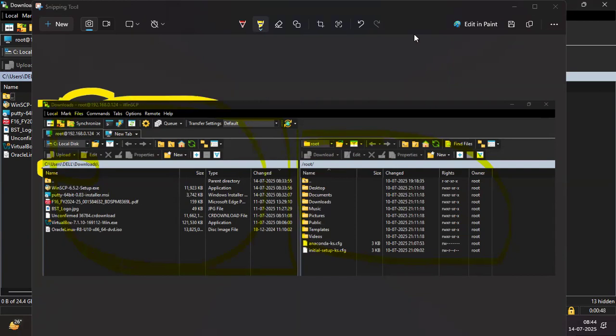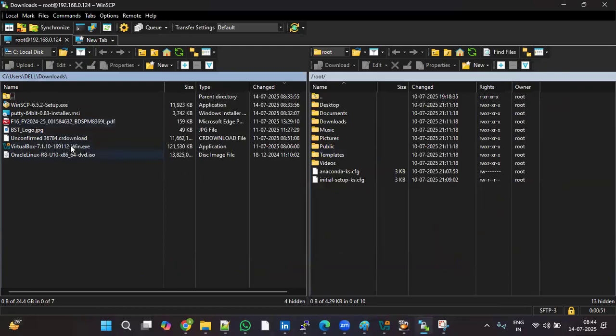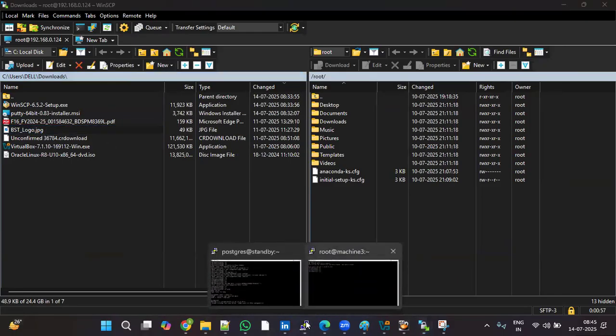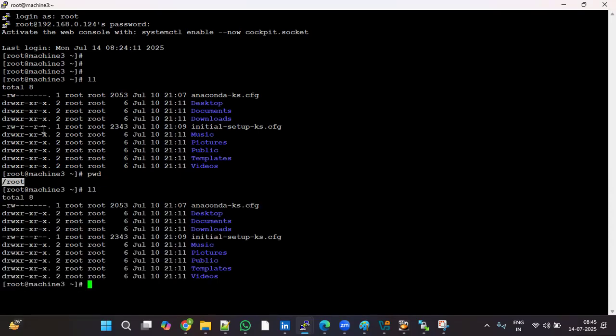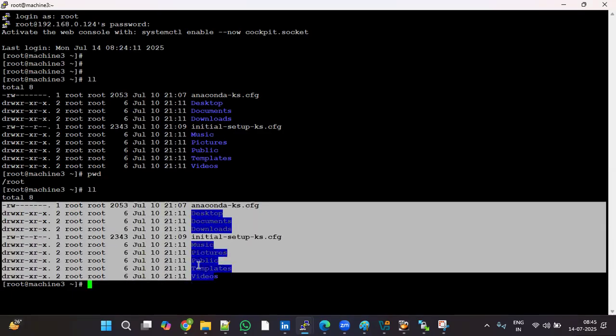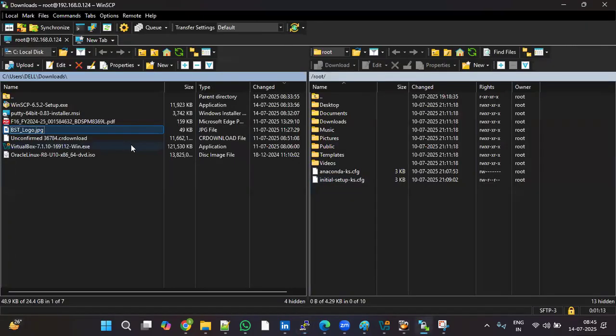If you want to transfer files, suppose I want to transfer this software file to the Linux system. To see the files, ll. After login as root user, pwd shows where we are: root user, /root home directory. Here we see the files at the current location. I am going to transfer one file. What is the file name? BST logo. You can drag and drop. It's transferred to the root home directory.